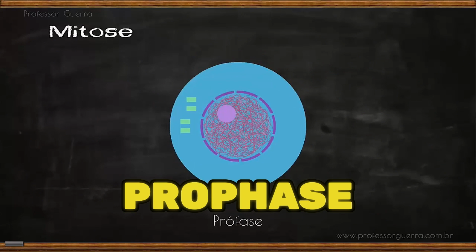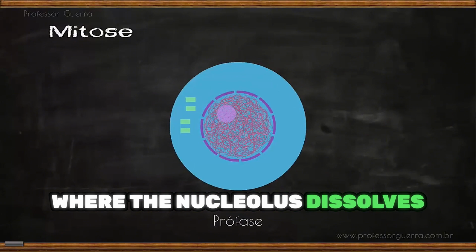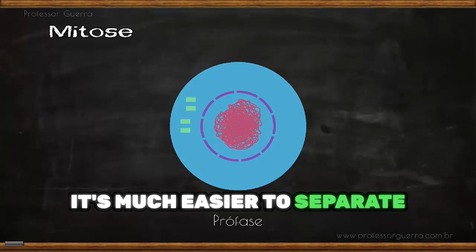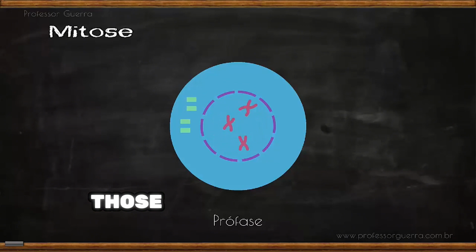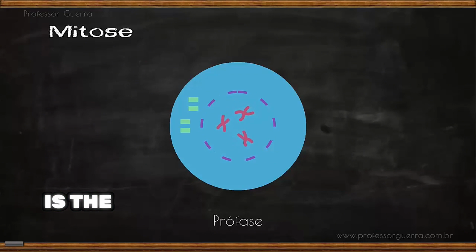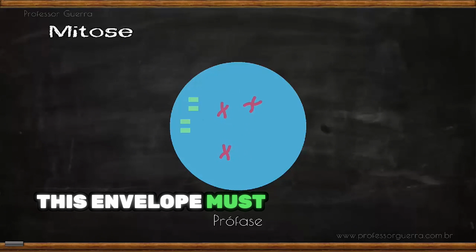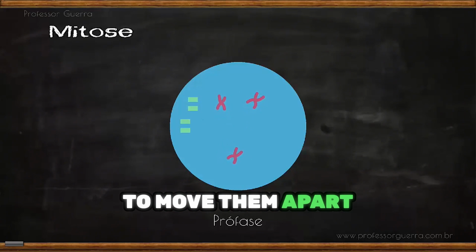Mitosis starts with prophase, where the nucleolus dissolves and chromosomes condense. It's much easier to separate condensed chromosomes than those spread out during interphase. Another crucial step is the breakdown of the nuclear membrane. Clearly, to separate chromosomes, this envelope must be dismantled to move them apart.